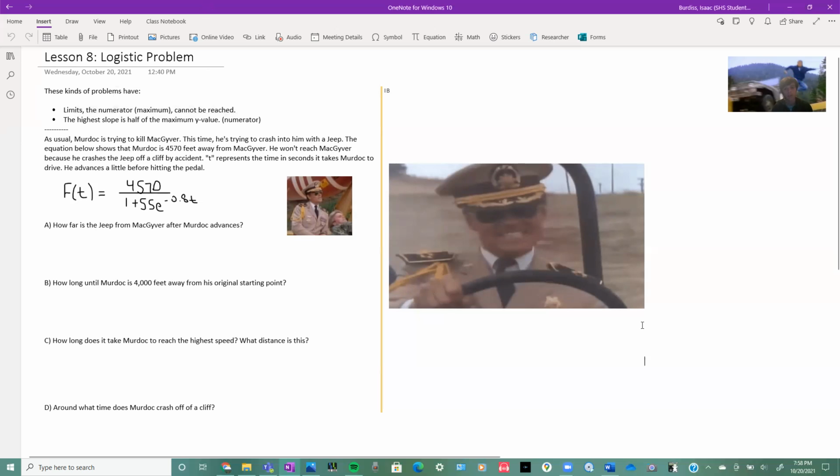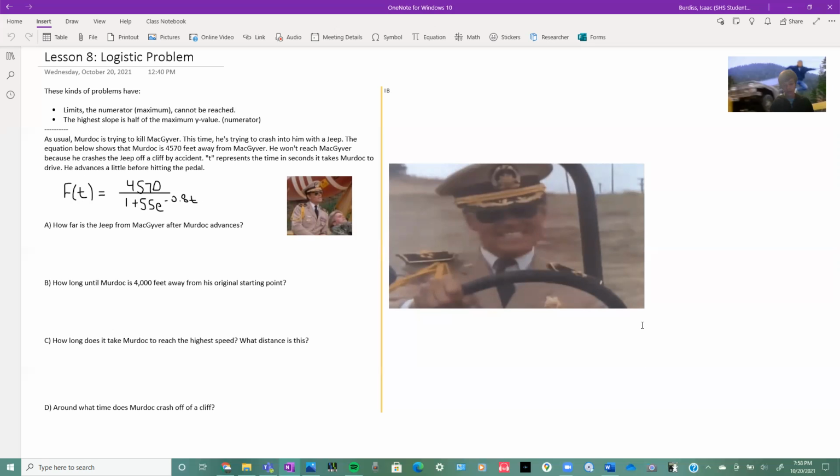So Murdoch is not going to be able to get to MacGyver because he crashes off of a cliff first. And what's in the denominator seems like gibberish, so it doesn't matter what that means right now. But also that e means about 2.72. So we have A, B, C, and D questions to answer, and we've got to figure it out.